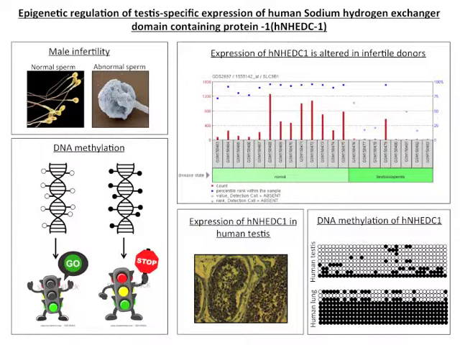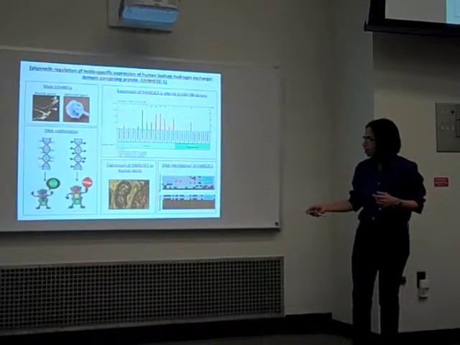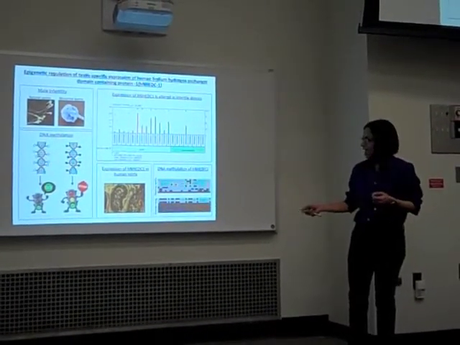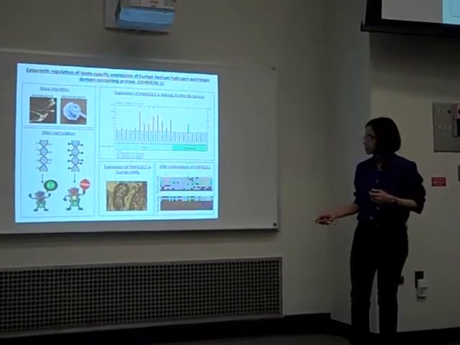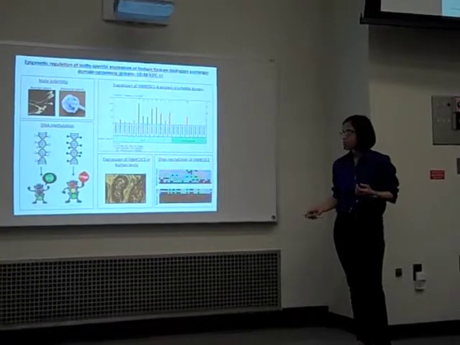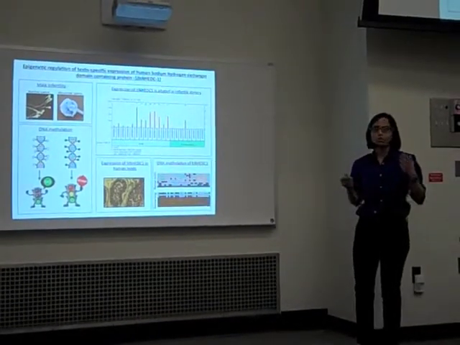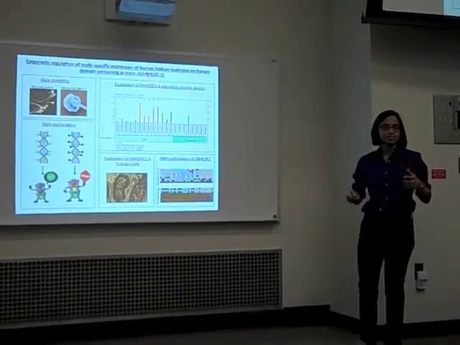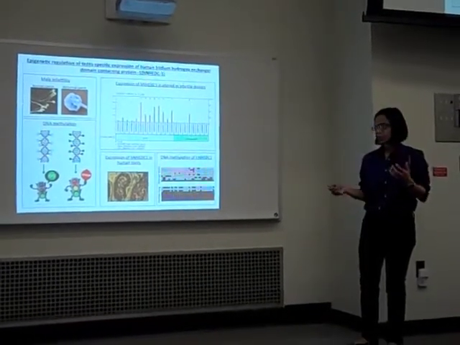DNA methylation is one of the mechanisms by which genes can shut off. So what is DNA methylation? DNA methylation is the addition of methyl groups, represented by these lollipops, on the strands of DNA. Open circles represent absence of these groups and are perceived by the cell as a green signal to turn on gene expression, whereas closed circles represent presence of these groups and are perceived by the cell as the red signal to shut off gene expression.